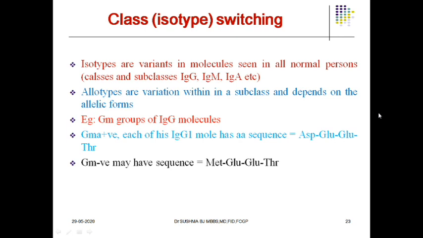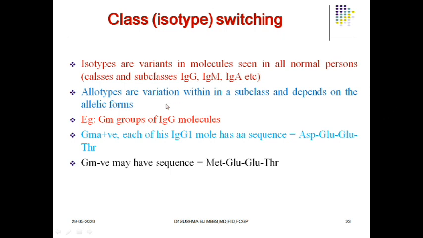Now there's something called class switching. Let us see what this class switching is. First of all, to understand class switching, one needs to understand what isotypes and allotypes are. Isotypes are variants in the molecules seen in normal persons, like subclasses of IgG, IgM, IgA. These are called isotypes. Allotypes: there is a variation in the subclass itself. It depends upon the allelic forms.